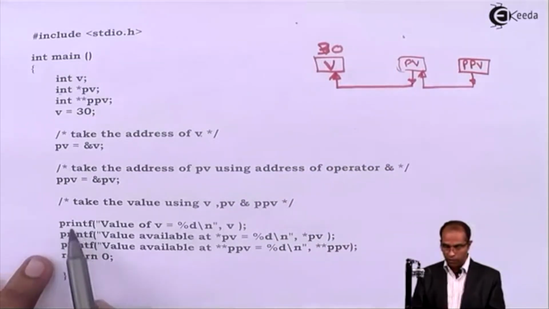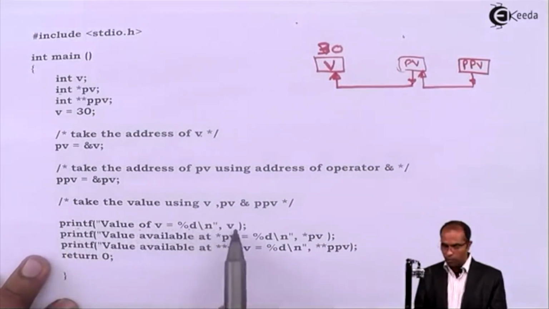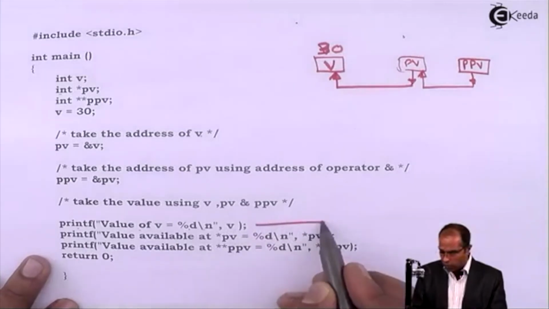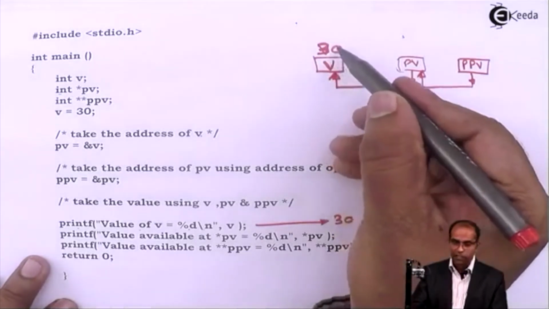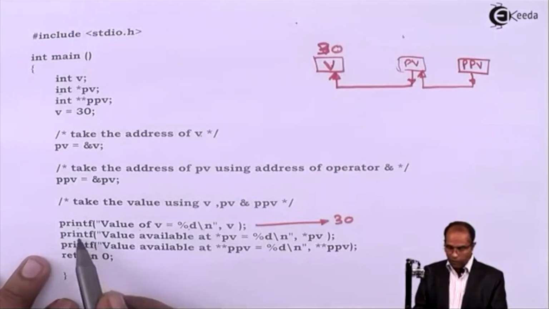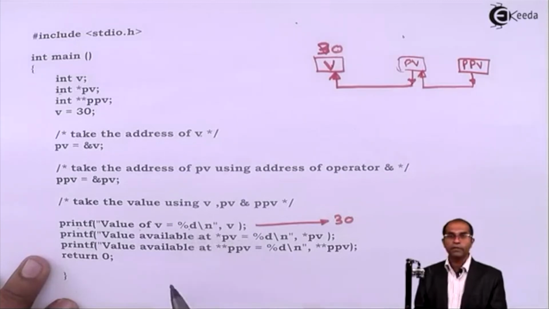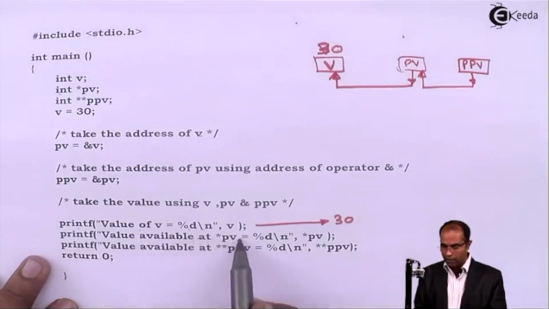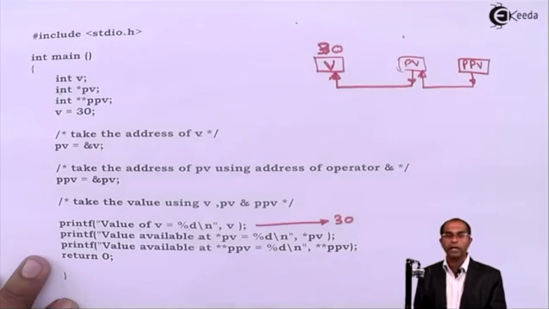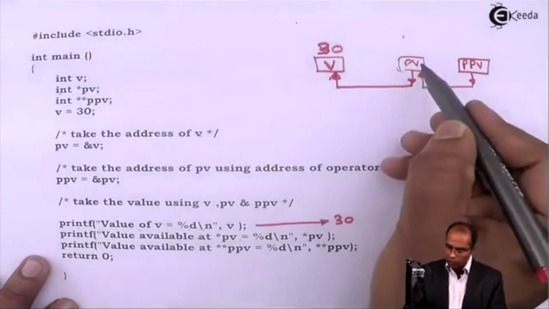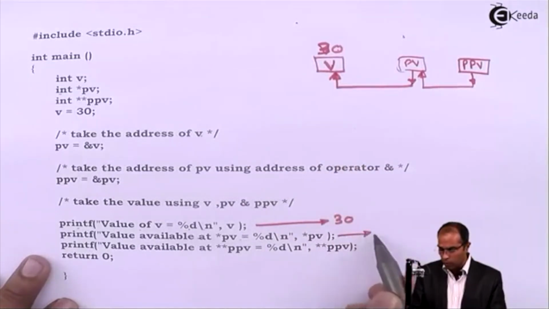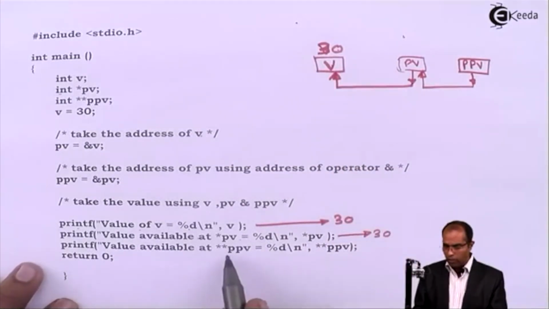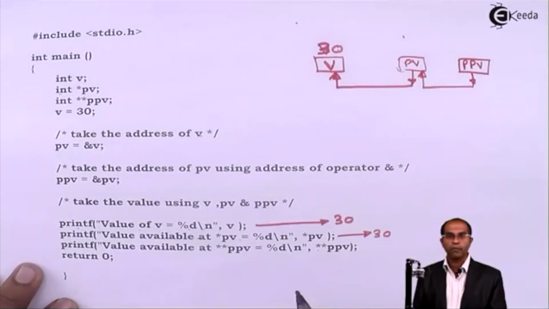Let's look at these values. Value of v equals percentage d comma v. No prize for guessing this output. This will definitely give 30 because v has been accessed with its name. If I say value available at asterisk pv, percentage d slash n comma asterisk pv. From pv I am supposed to point to v, so this will also produce the output 30. Value available at double asterisk ppv is asterisk asterisk ppv.